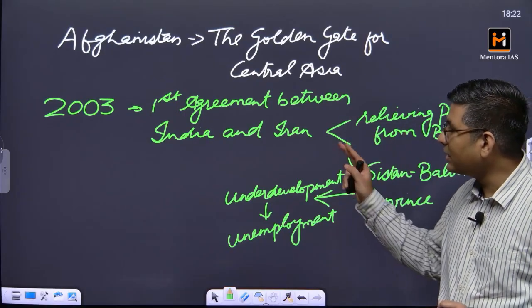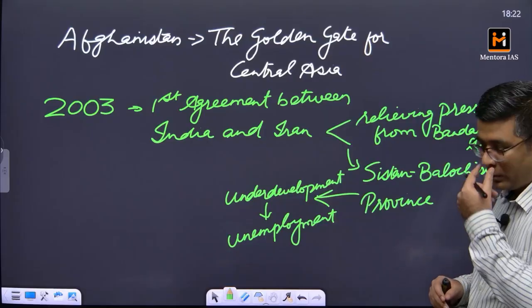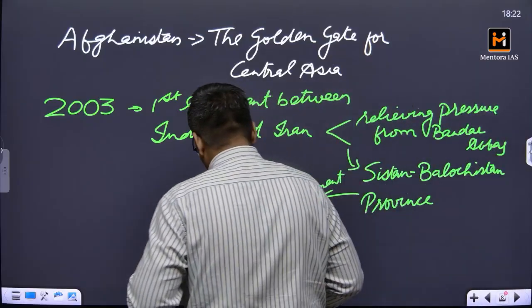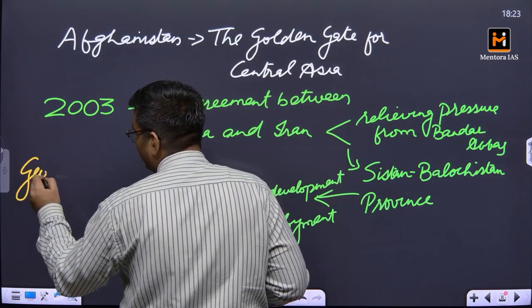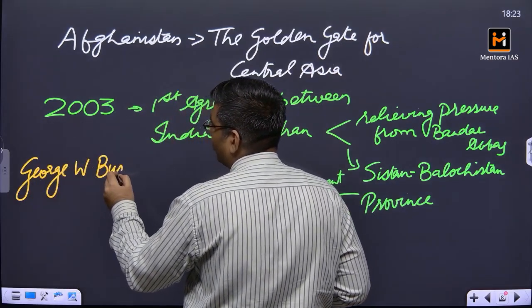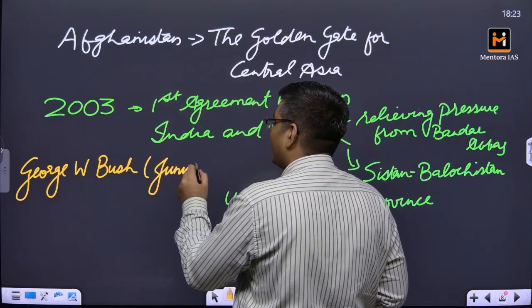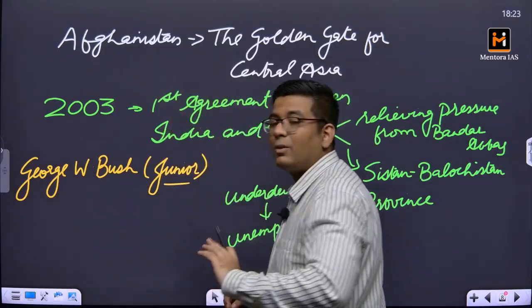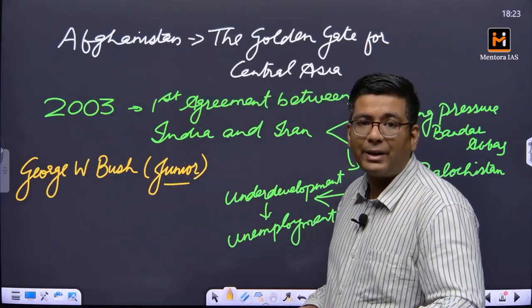So for the first time, India and Iran signed this kind of agreement in 2003. But at this particular time, the US President was George W. Bush, the junior. You would be surprised why I am mentioning this, because there was also George W. Bush senior who was also the President of the United States. George W. Bush Jr. is the one you have seen in the news after the 9/11 attacks.